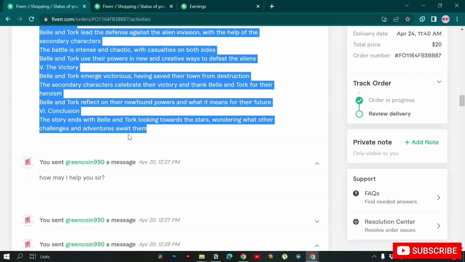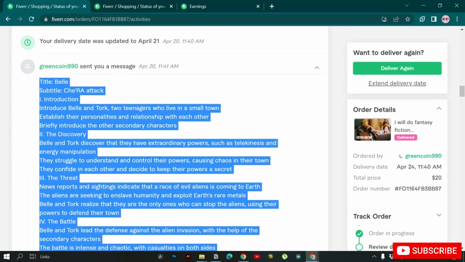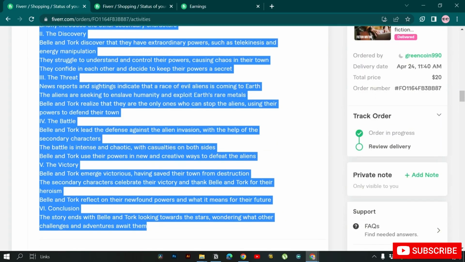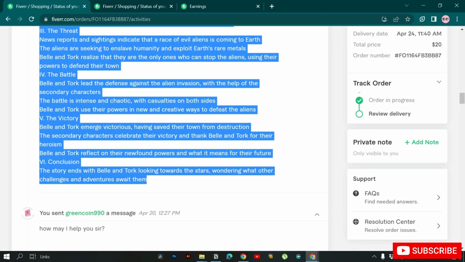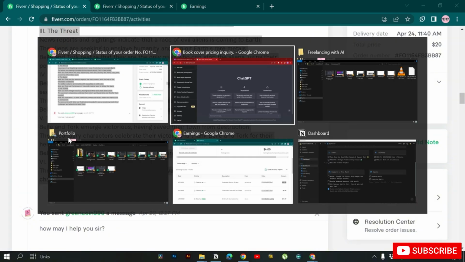So everybody, welcome back to yet another video. Let's see now how we can do our Fiverr projects with the help of ChatGPT. For example, in this project, this is a real life project, the client said that he wants a book based on these keywords. Okay, so based on this outline that he provided, I'll just copy this outline.